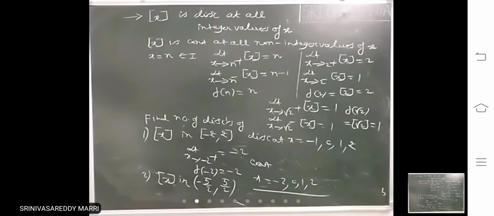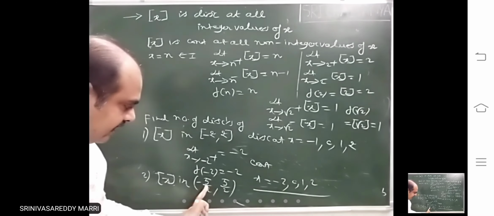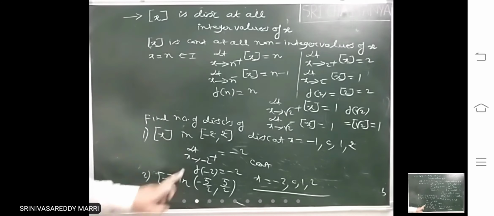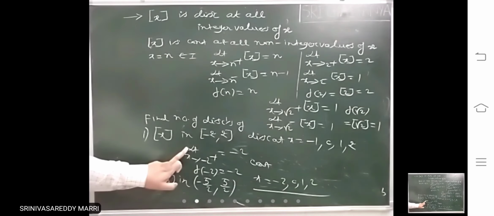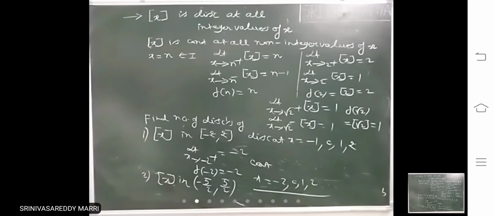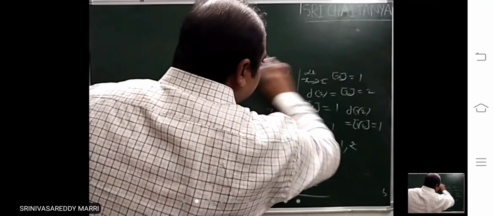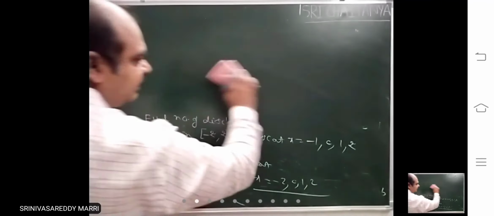Here at -2 it will be discontinuous because -2 will be inside this interval. Here -2 is left hand point in that interval. That's why it is continuous at that point because right limit and this value will be equal. Like that, whenever step x is there, it will be discontinuous at integer value of x.